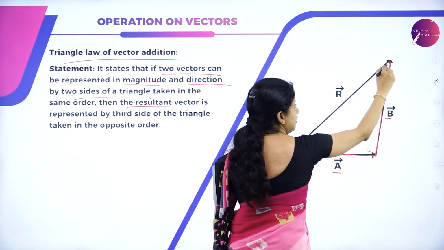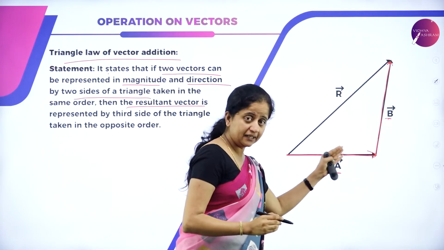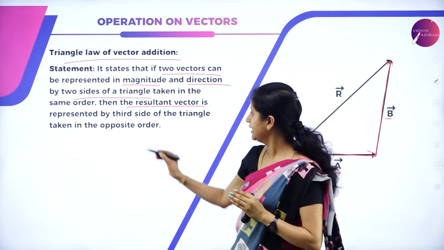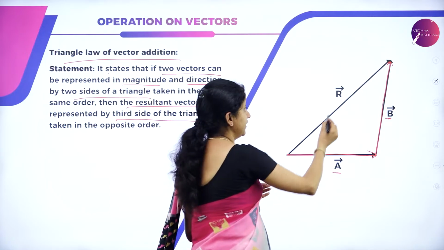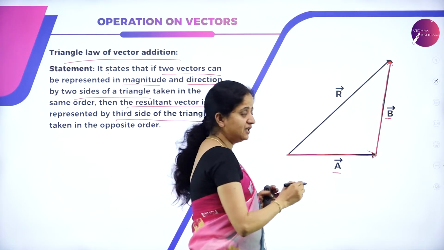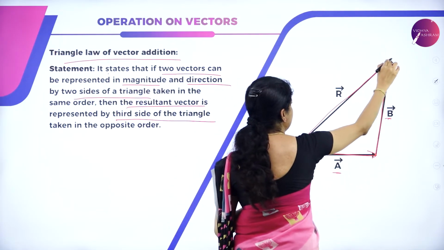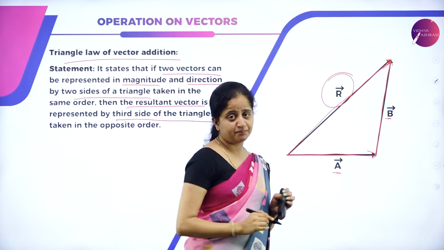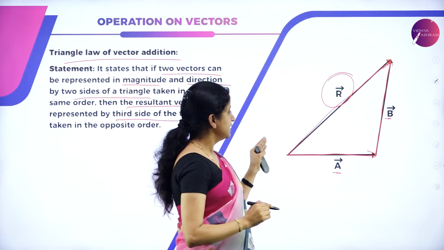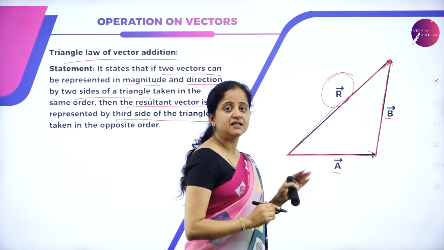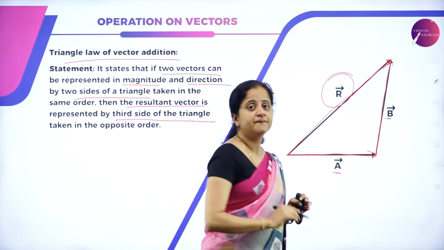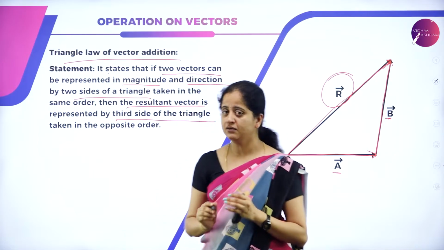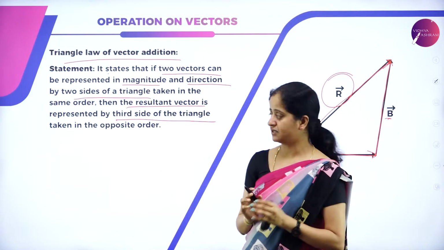Then their resultant is represented by the third side of the triangle taken in the opposite order. This is the third side of the triangle, which is taken in the opposite order. The third side of the triangle represents the resultant of the addition of these two vectors.